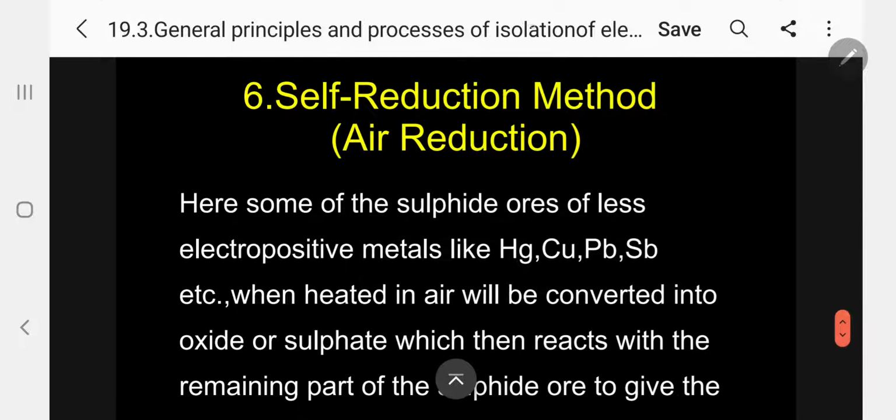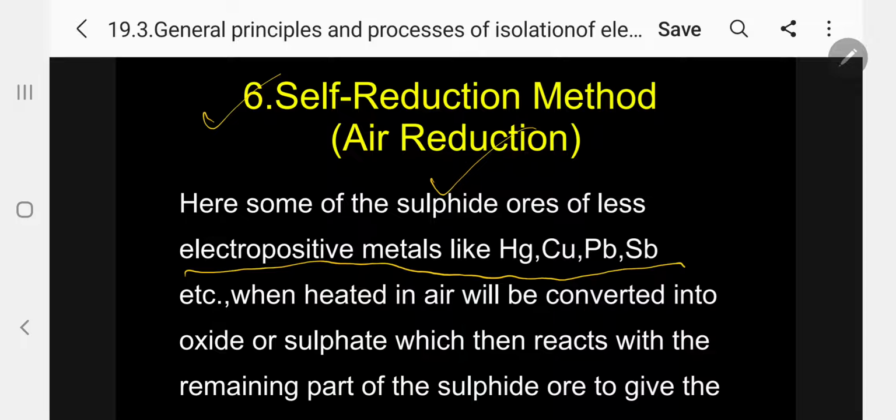The next one is called the self-reduction method. What is meant by the self-reduction method? That is called air reduction. Here, some of the sulfide ores of less electropositive metals, please follow. Less electropositive means in the electrochemical series, the metals above hydrogen will generally be less electropositive. Below hydrogen, if you move down, the positive character increases.